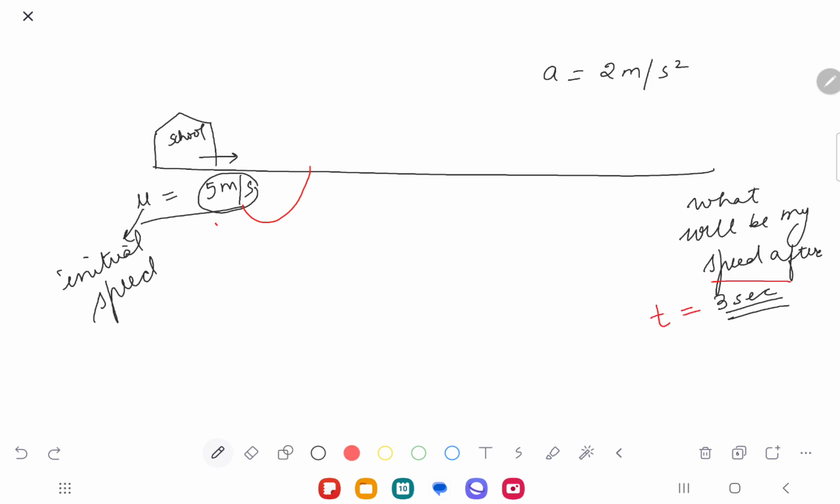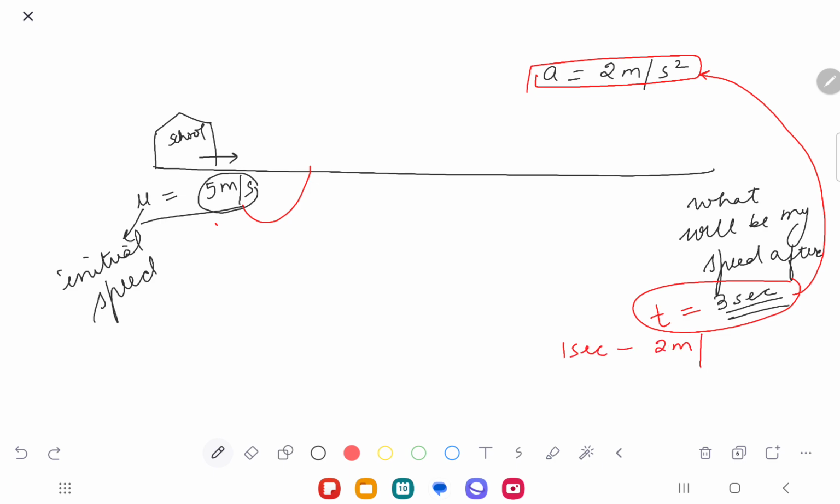So what have you done? You have been given time, and you have been given acceleration. So you multiply time with acceleration. Basically, if in 1 second the increase in speed is 2 meters per second, then in 3 seconds the speed increase would be 2 times 3, so the increase is 6 meters per second.